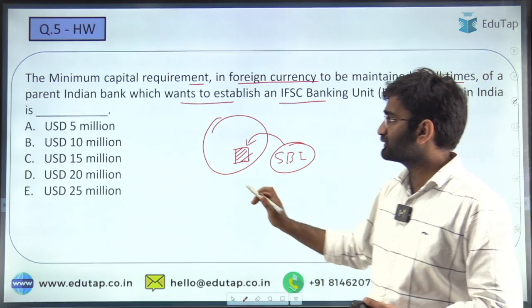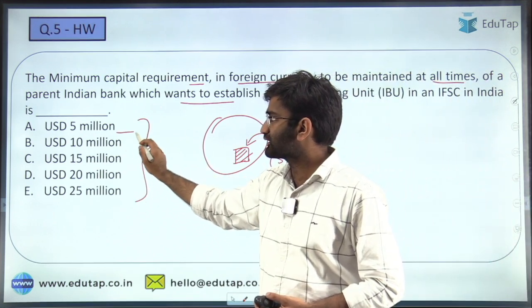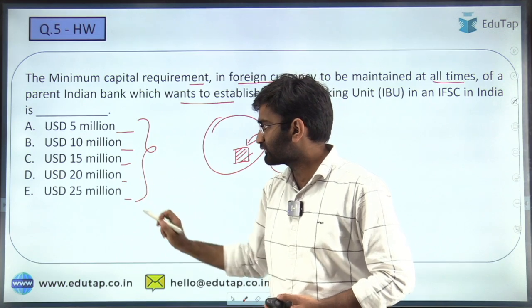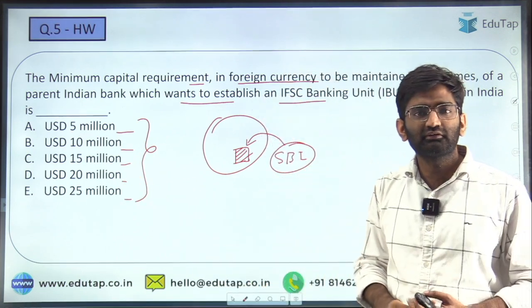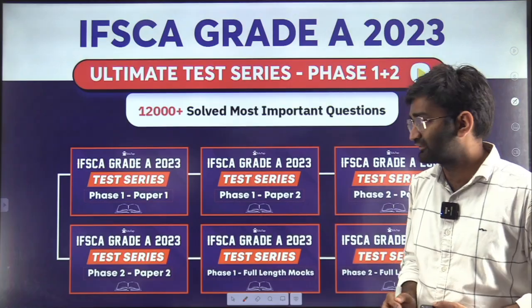The amount has to be given by you. I hope you will be giving the right answer. Is it 5 million, 10, 15, 20 or 25? Whichever you feel is the correct answer, please give that answer in the comment section.